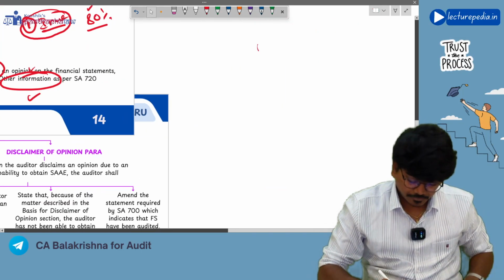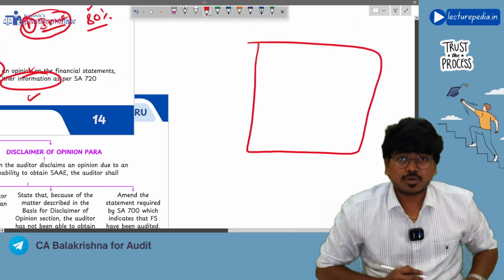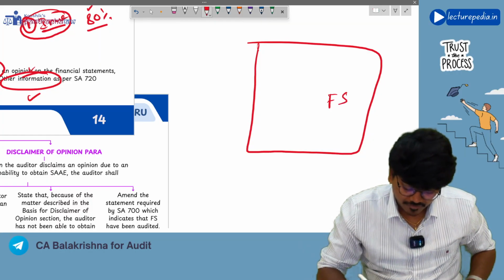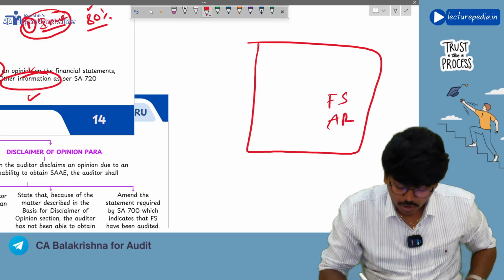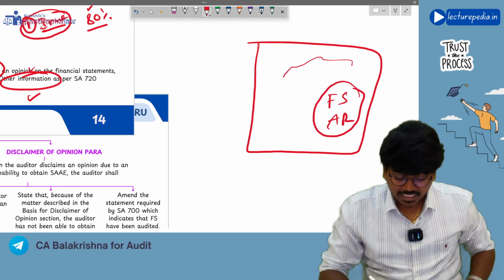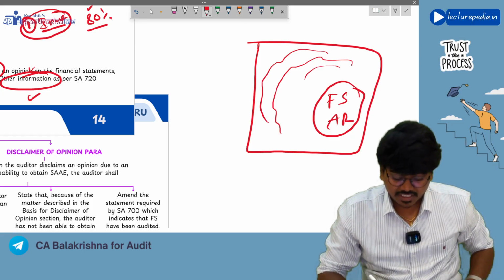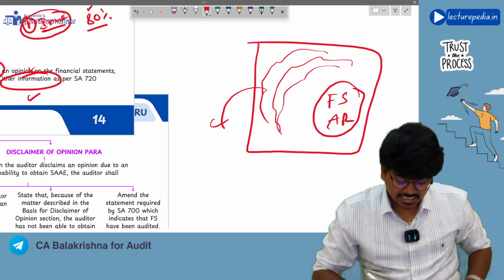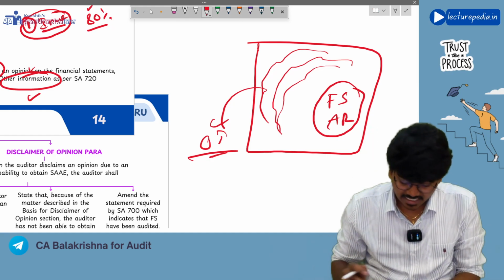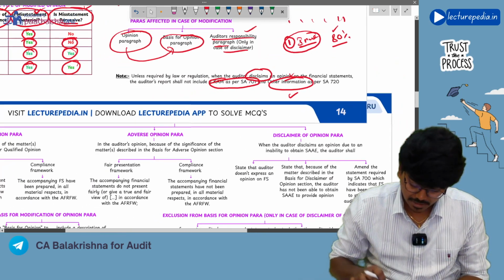So let's say this is the annual report. In this annual report, apart from financial statements and audit report, whatever other information is there, you will call it as other information. Understanding? Yes.